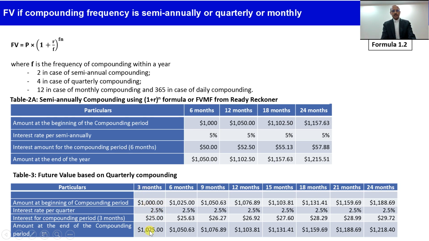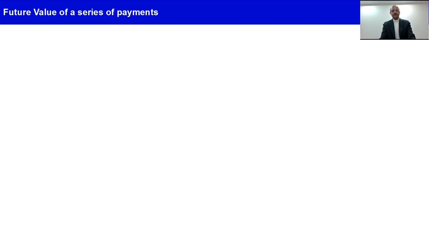So by the end of 3 months, the amount becomes 1025. By the end of 6 months, the amount becomes 1050.63. Like that, by the end of 24 months, we get 1218.40, which is higher than the earlier amount we calculated on a semi-annual basis, 1215, and also it is higher than the annual compounding impact.